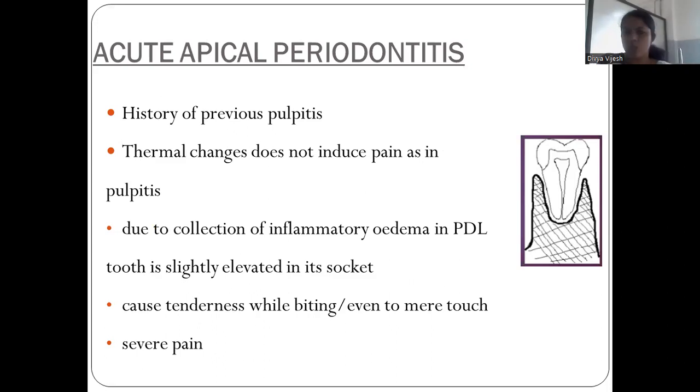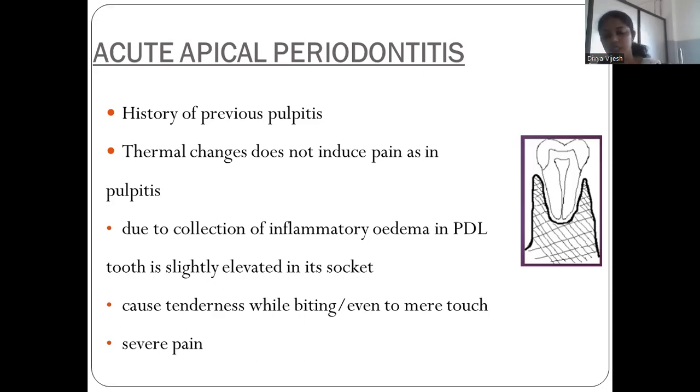And in apical periodontitis we also have acute apical periodontitis. That is, there is a history of previous pulpitis, and thermal changes do not induce pain as in pulpitis. And sometimes we can feel the tooth is slightly elevated in its socket because of the collection of inflammatory edema in the periodontal ligament. So in the periodontal ligament there may be a collection of inflammatory edema and you can feel the tooth is slightly elevated in its socket. And there is tenderness while biting. Even to mere touch, severe pain is there. So there is tenderness on biting, on percussion and all.